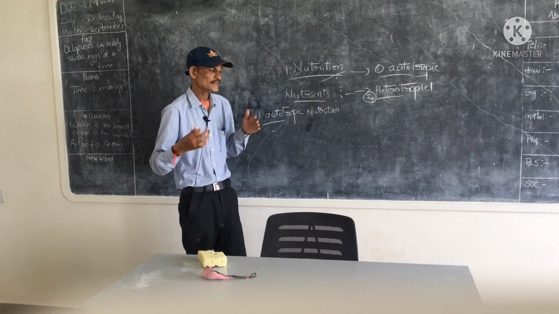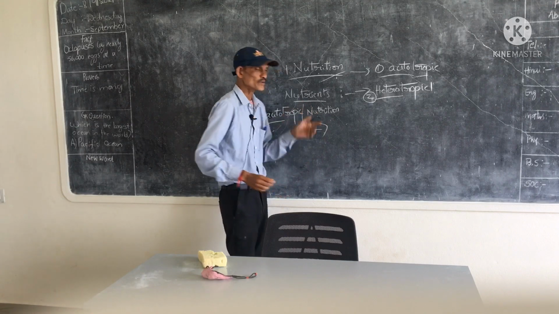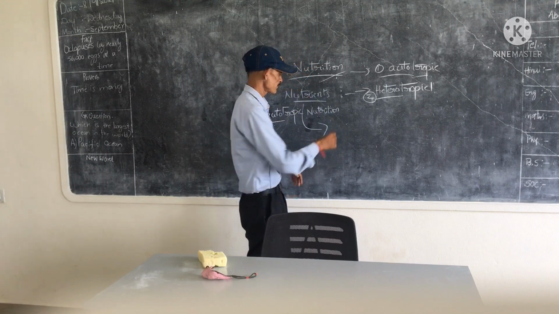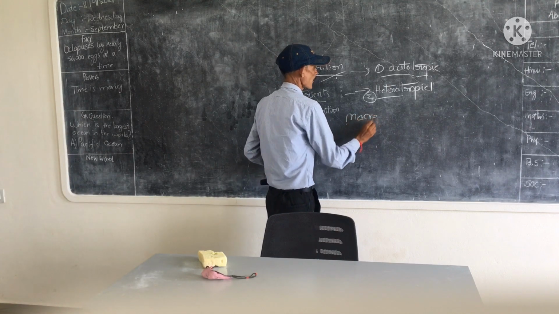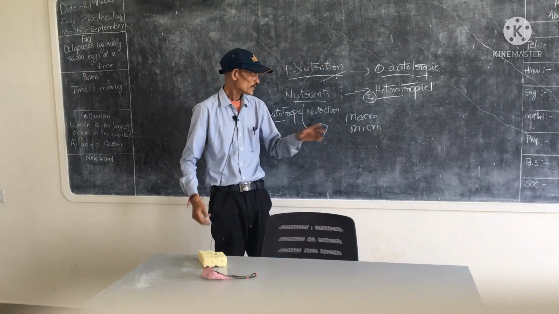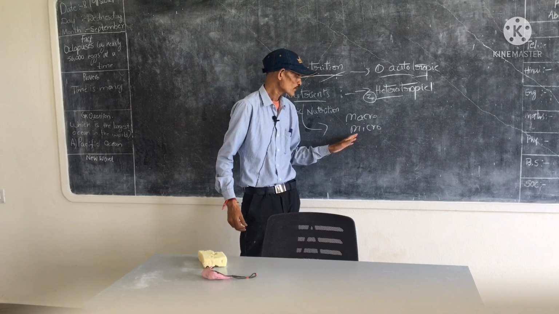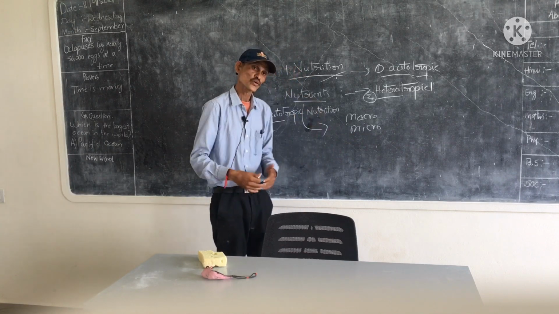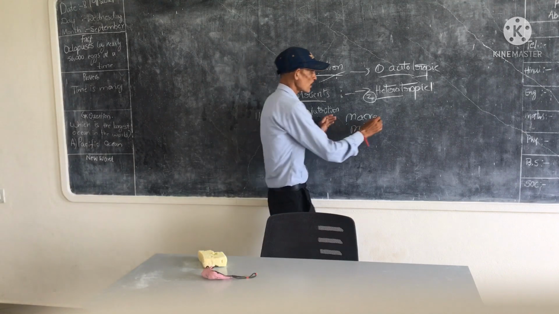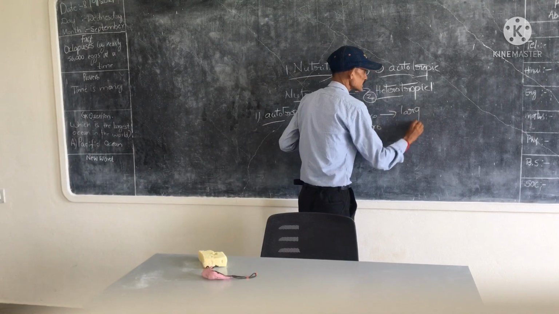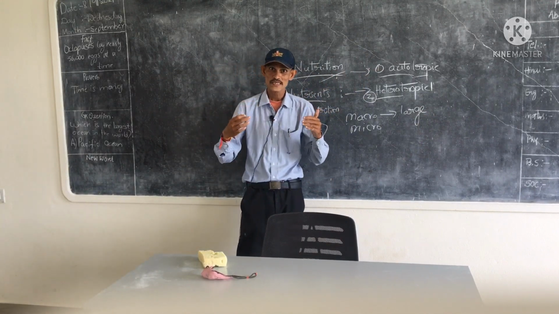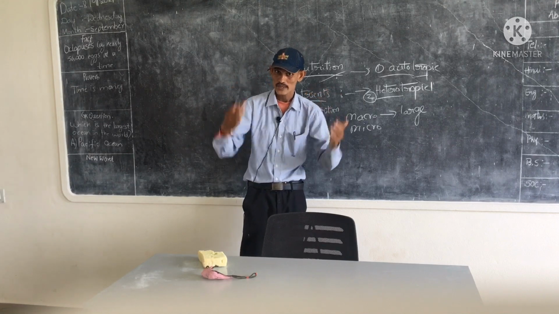Next, we discuss the different types of nutrients. Generally, there are two types of nutrients. The first one is macronutrients. The next one is micronutrients. Macronutrients are materials needed in large quantity in our body. For example, carbohydrates, proteins and fats are macronutrients.